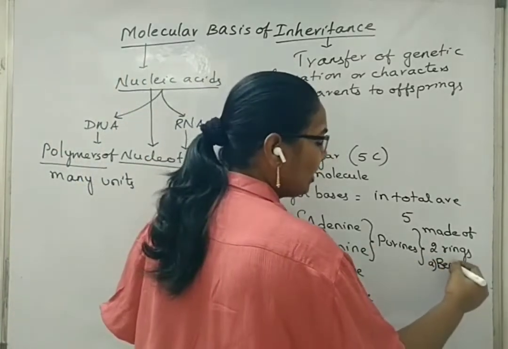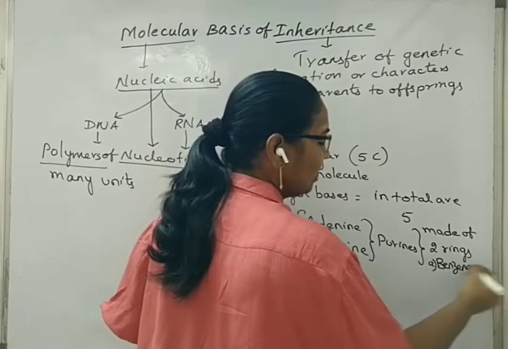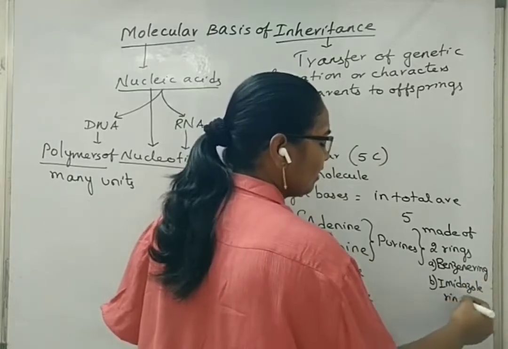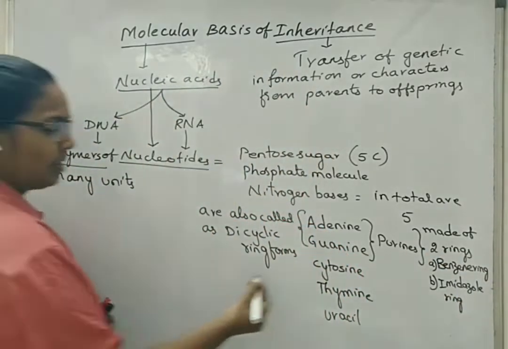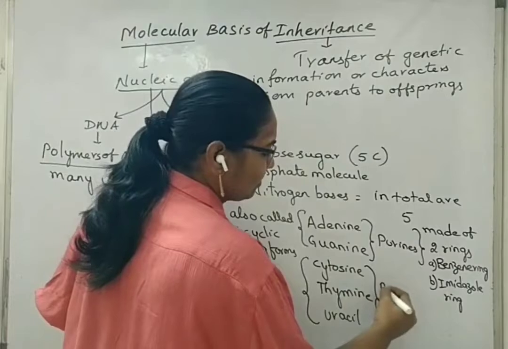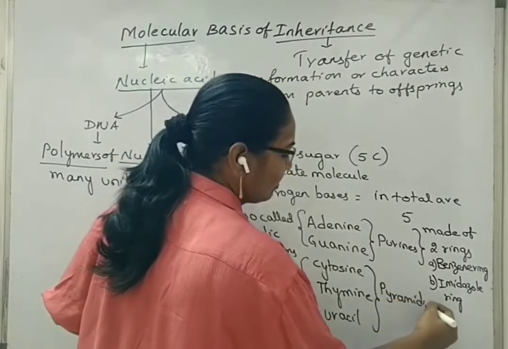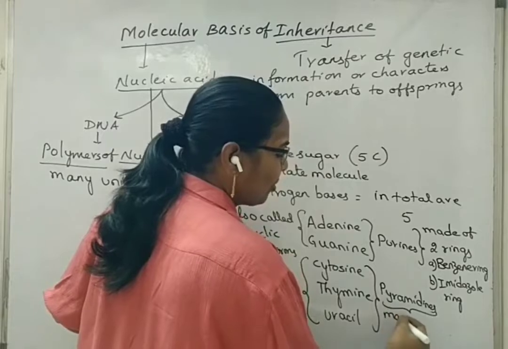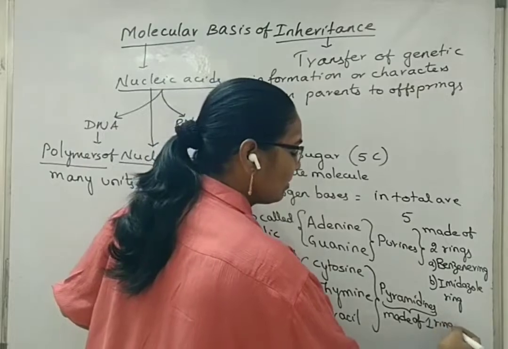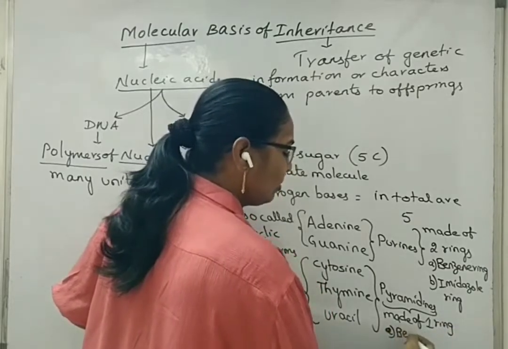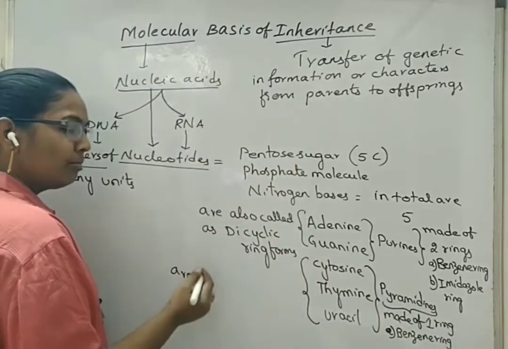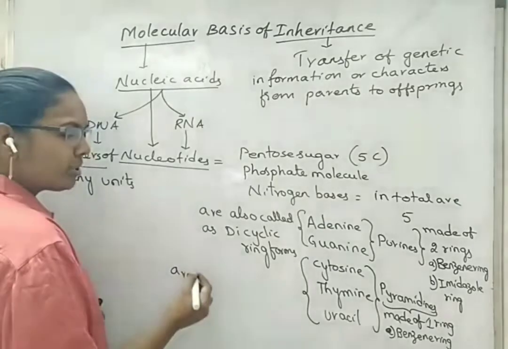One is the benzene ring, the other one is the imidazole ring. Next, these 3 nitrogen bases are called pyrimidines. These are made up of only one type of ring, that is the benzene ring. They are also called monocyclic ring forms or monocyclic compounds.